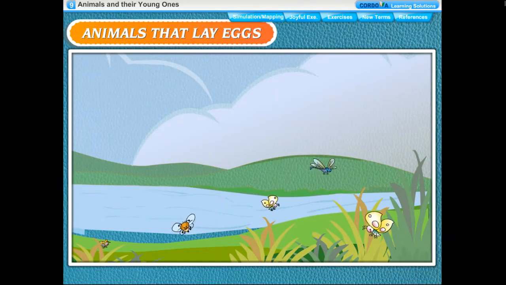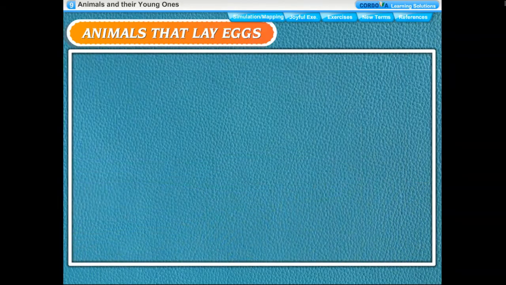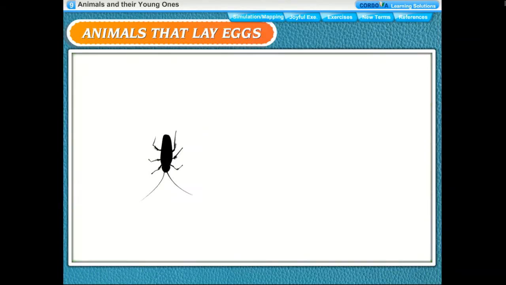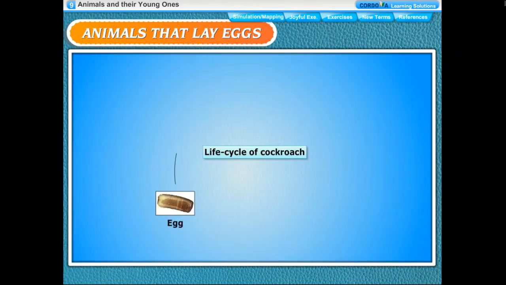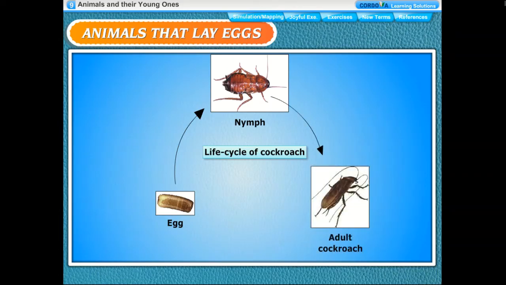Insects. All insects lay eggs. Some insects have 3 stages in their life cycles, while some others have 4. Most adult insects do not look after their babies. Insects like grasshoppers and cockroaches have 3 stages in their life cycle. The baby cockroach that comes out of the egg is called nymph. Wings and reproductive organs are not developed in the nymph. It sheds its skin several times and changes into an adult. Shedding of old skin is called molting.